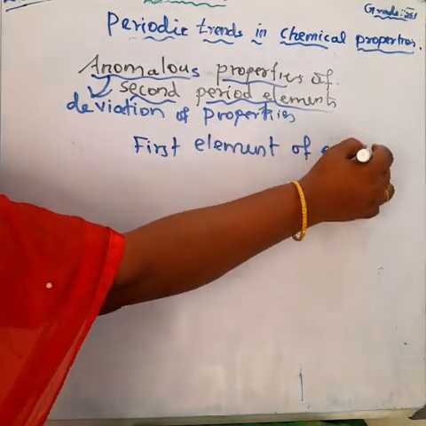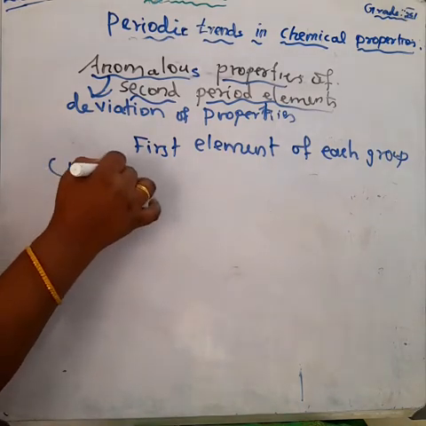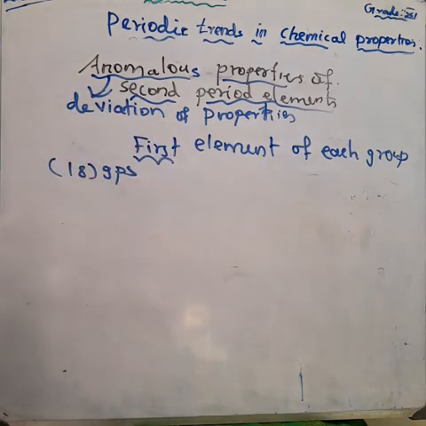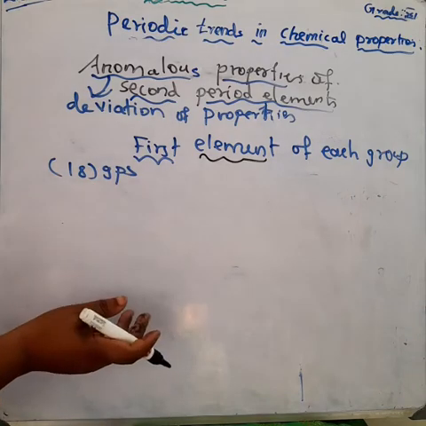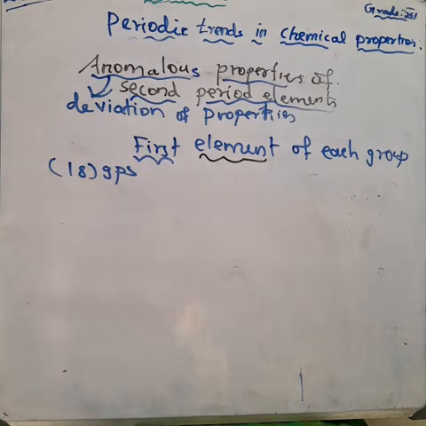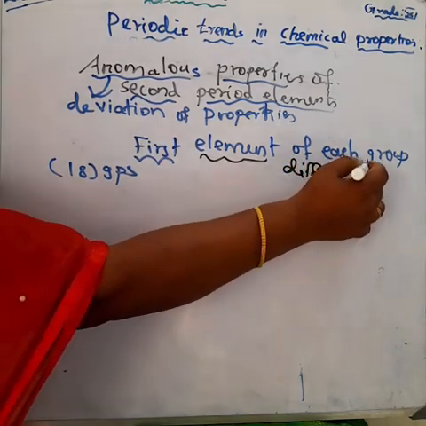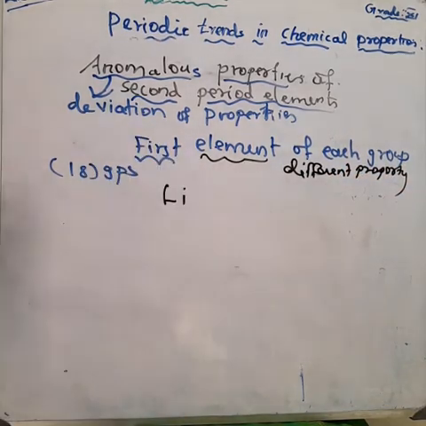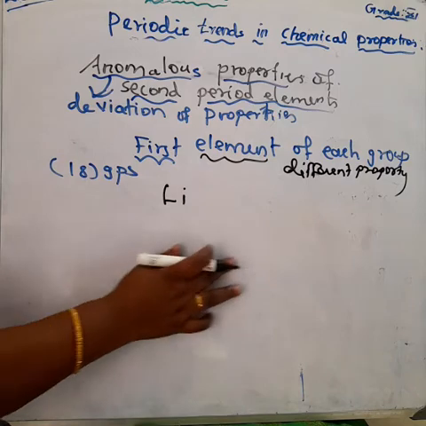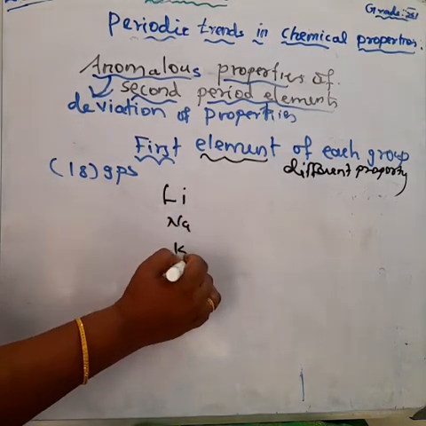How many groups are there in a periodic table? We know 18 groups are there. So the first member of each group shows different properties than other elements of the same group. For example, I am taking lithium. First group elements begin from lithium to cesium: lithium, sodium, potassium, rubidium, cesium.